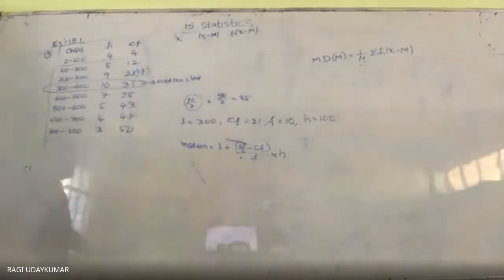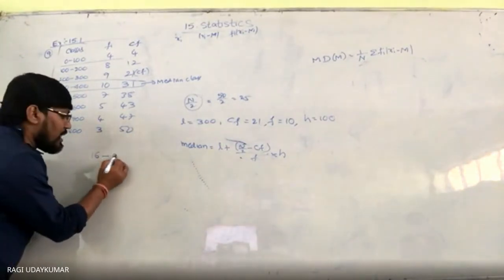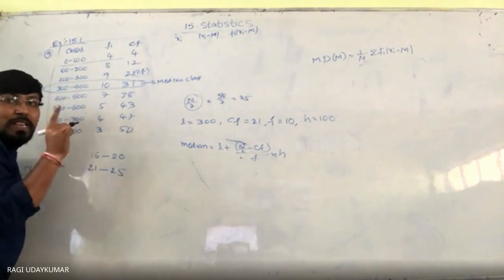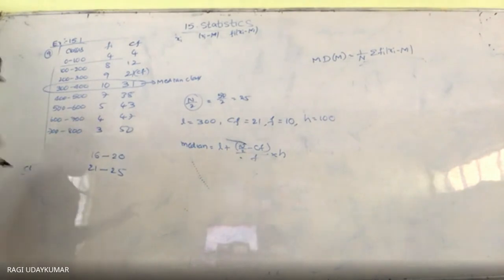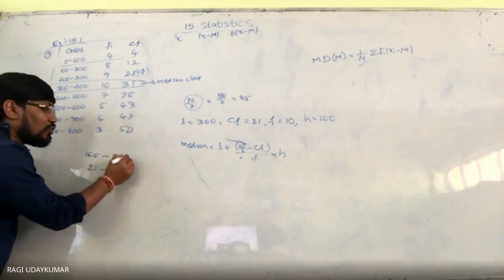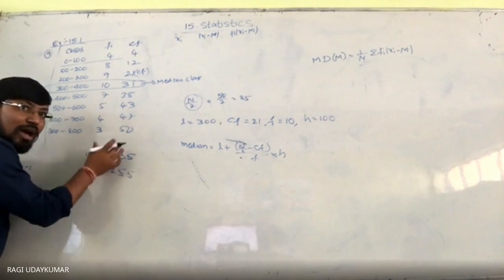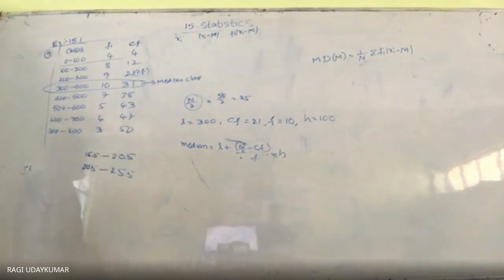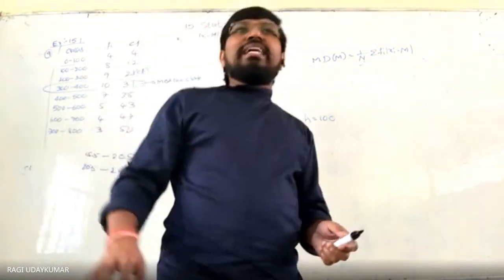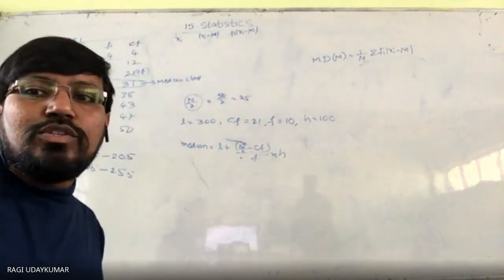The last problem given to you has continuous classes. The classes are given like this: 16 to 20, 21 to 25. The difference between these two is 1. Half of 1 is 0.5. Subtract 0.5 from this one, 15.5. Add 0.5 to this one. Subtract 0.5 from this. So all the classes become continuous, and then the same procedure. Did you understand? Yes, these are very time consuming problems, but before the exam, if you do at least one problem, then it is useful to you. Okay.